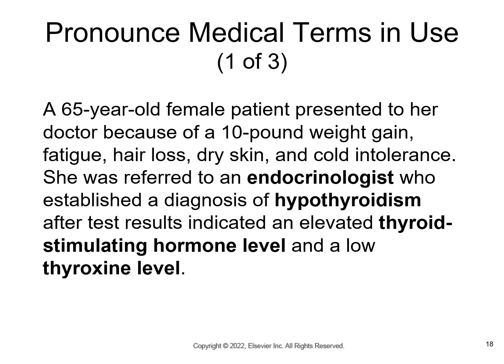A 65-year-old female patient presented to her doctor because of a 10-pound weight gain, fatigue, hair loss, dry skin, and cold intolerance. She was referred to an endocrinologist who established a diagnosis of hypothyroidism after testing results indicated an elevated thyroid stimulating hormone and a low thyroxine level.